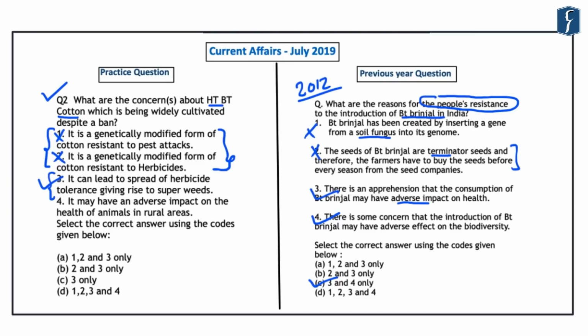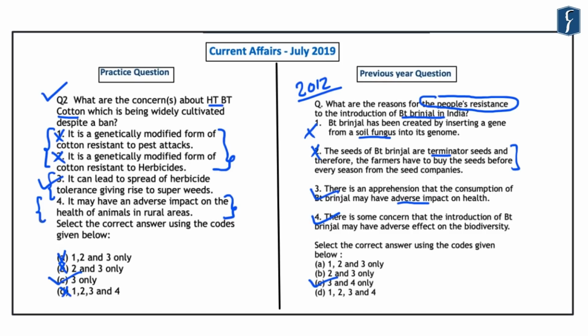Now, if you are able to identify that statements 1 and 2 are incorrect, you can again eliminate the options A, B and D. So the correct answer that comes out here is C, that is 3 only. So you notice that the fourth statement that was given in this question was redundant. That is because it is not known to be adversely impacting the health of animals in rural areas or anywhere else.